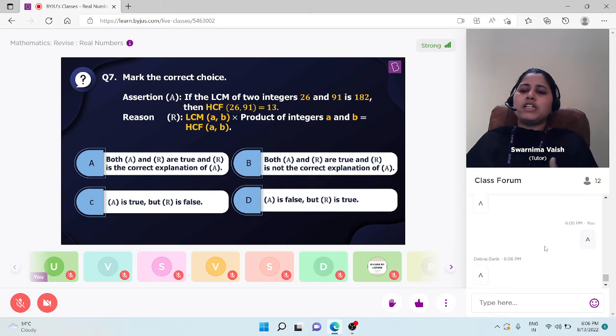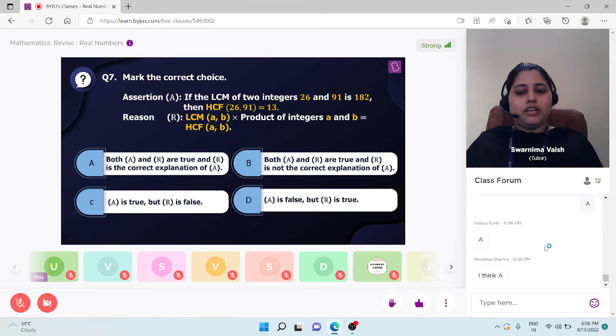Okay. Students, please be quick. Quickly post your answers. A by Anushka as well. Okay. Anyone else? Try to answer. A by Vasundhara. Students, A by Bhumi as well. Okay. So students, C by Varun. A different answer.